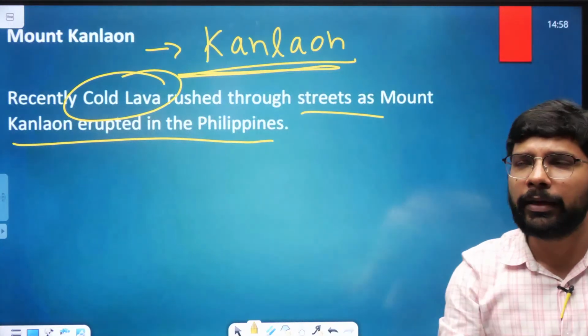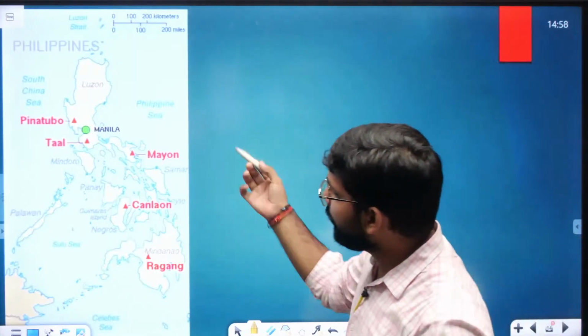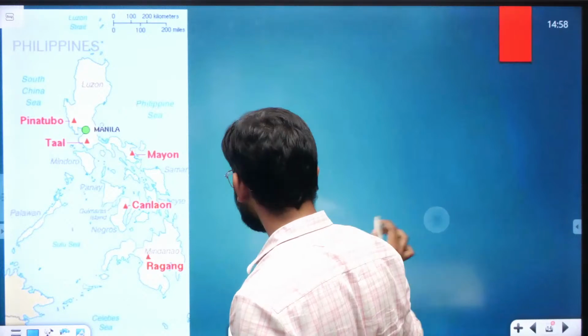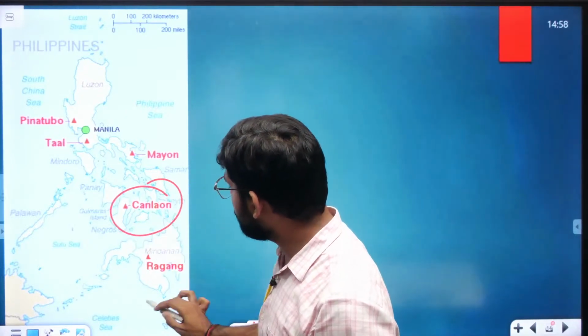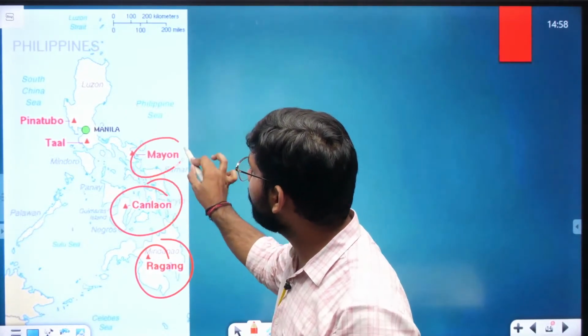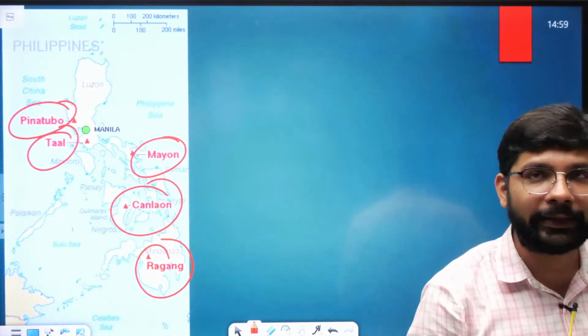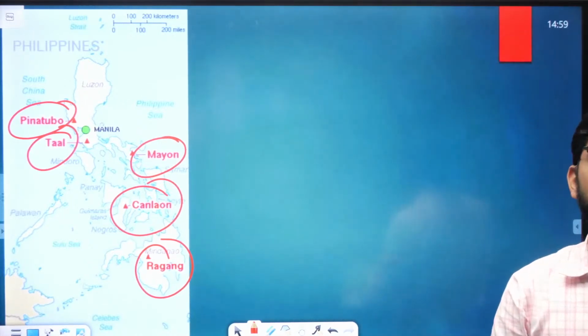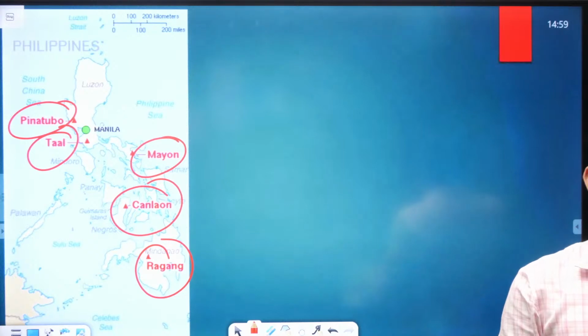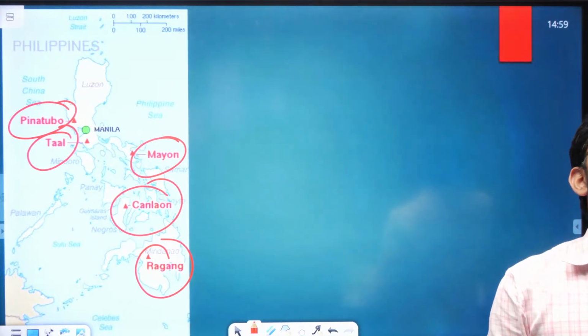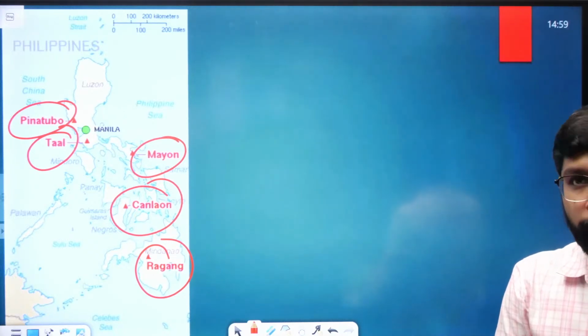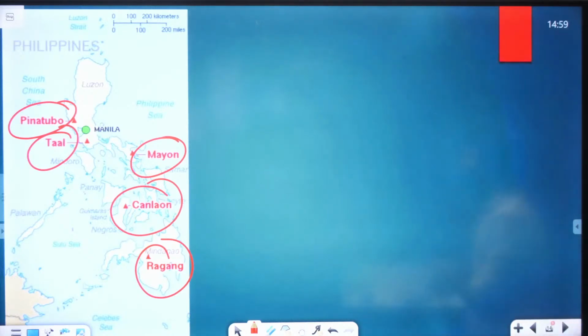That's the news only. You don't have to look at much more in this. You should focus on where Kanlaon is, and there are other ones also. Here is Mount Kanlaon. Here is Mount Ragang. Here is Mount Mayon. Here is Pinatubo. Here is Taal. These red color mounts are the active volcanoes.